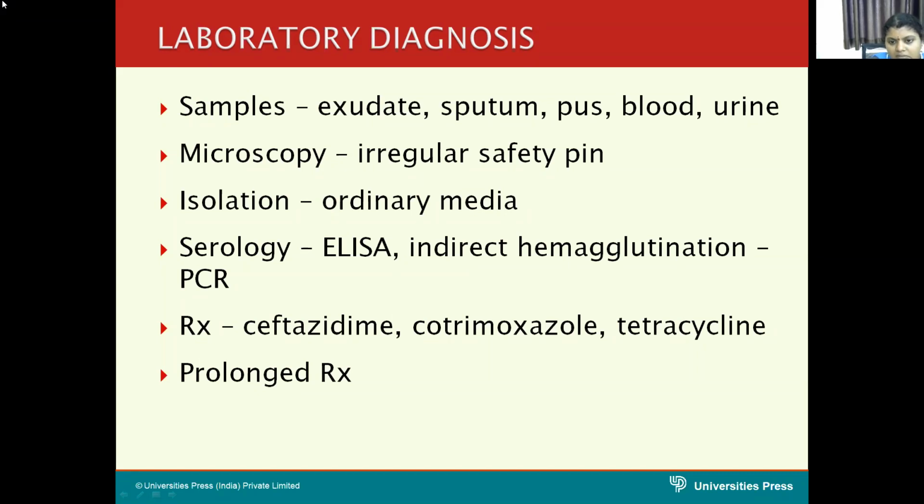Are there any doubts? So this completes the Pseudomonas. It's a very important topic. If you observe, there are some important points, I will discuss in this case of Pseudomonas.